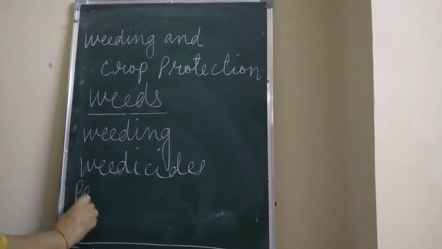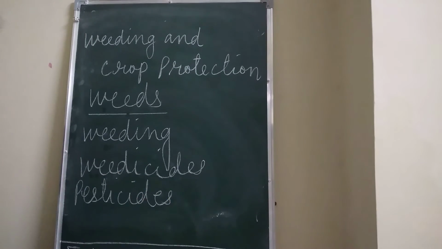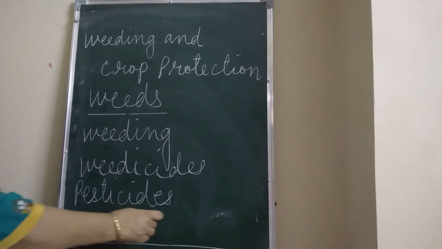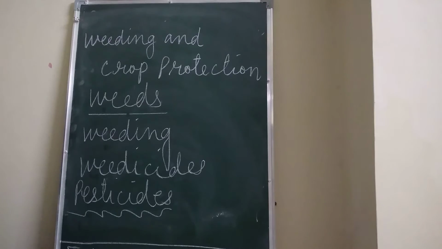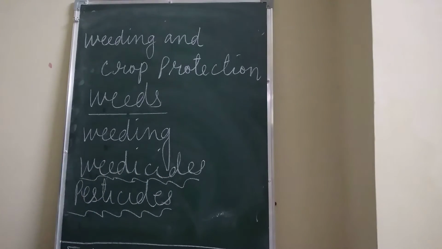Next we have studied about pesticides, children. Animals such as rats and insects also damage the crop. What are they known as? They are known as pests, and most pests can be destroyed by using a chemical known as a pesticide. And the chemical which destroys the weeds is known as a weedicide.